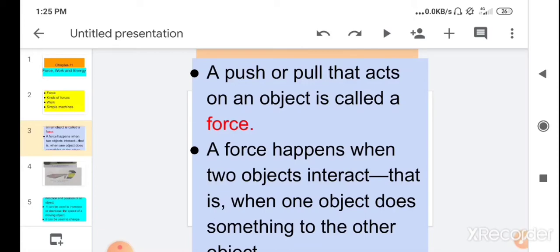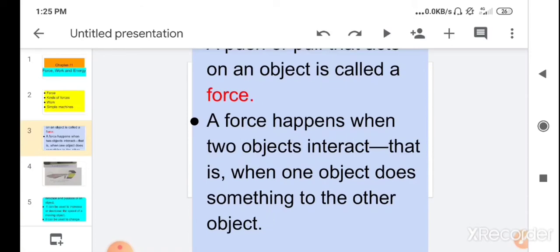So if you want to open a door, you pull or you push the door. So the pulling or the pushing is known as force. By using force, you can open or you can close the door. So a push or pull that acts on an object is called a force.